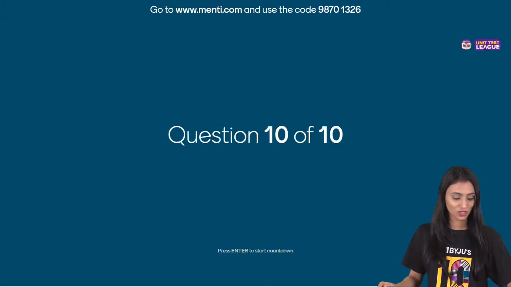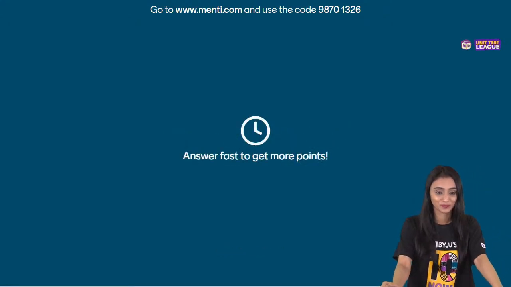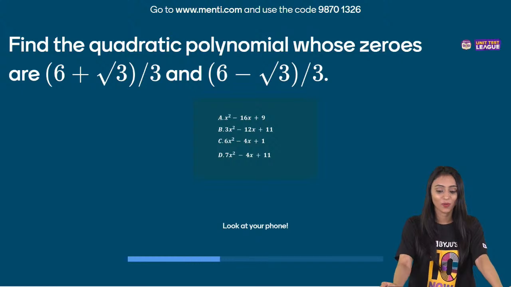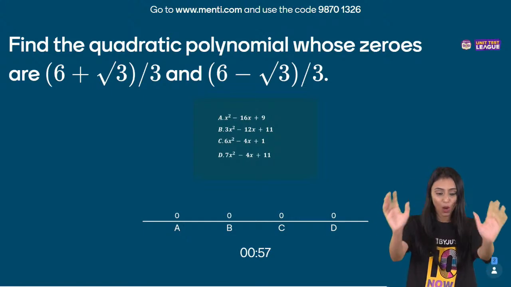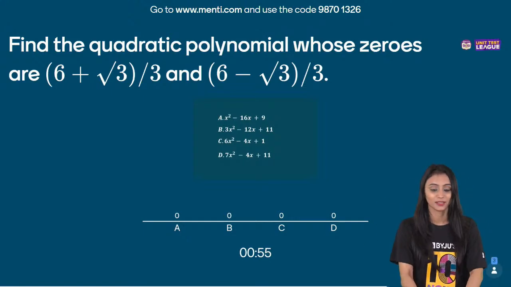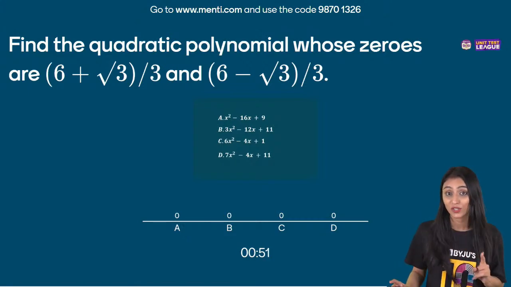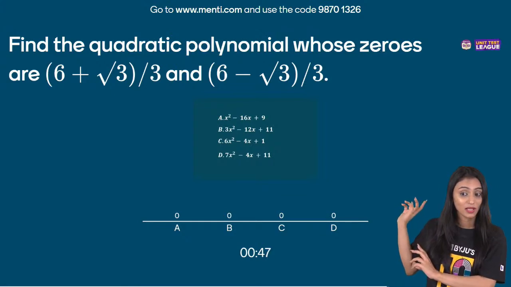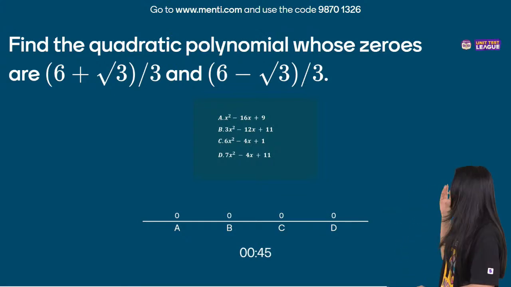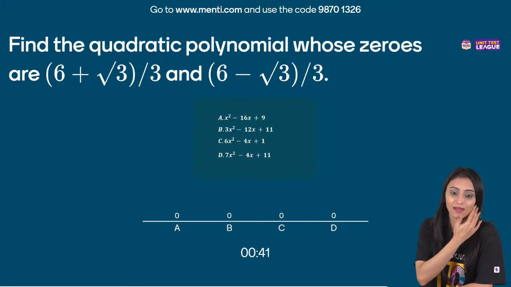No need to rush. Now we are on the last question. Question number 10. Find the quadratic polynomial whose zeros are 6 plus root 3 by 3 and 6 minus root 3 by 3. Quickly you have to form a quadratic polynomial here. Zeros are given. See, sum of zeros and product of zeros is not given. Question says zeros are given. Be careful. Many times in the paper also the question comes like this. Students assume that this is the sum and product of zeros.